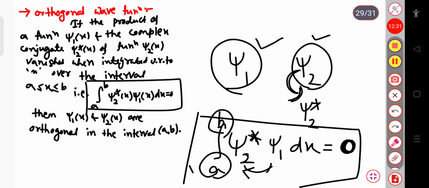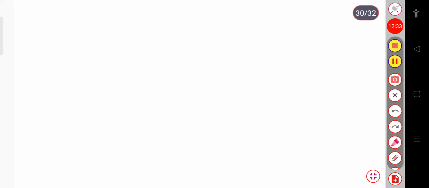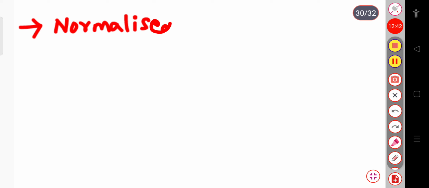Now we will discuss the normalized wave function, that is, when we can say that a wave function is normalized.